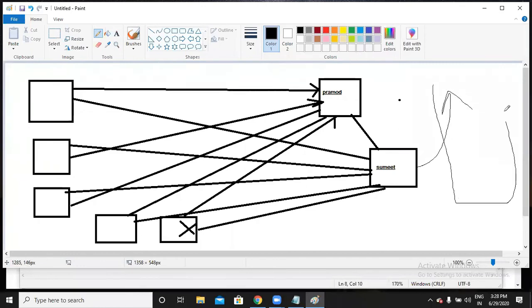Let's say this is a SERP. Finally, Sumit will be on top for a particular keyword searched by the users. So this is how it works. Earlier, it used to concentrate on quantity. Now let us say this person is irrelevant and these 4 people are relevant websites. Though he is irrelevant, he is getting a backlink, right? So it is just quantity. I'm just calculating the quantity: 1, 2, 3, 4, 5, 6. 6 backlinks for this person and only 5 for the other. Now he will be on top.